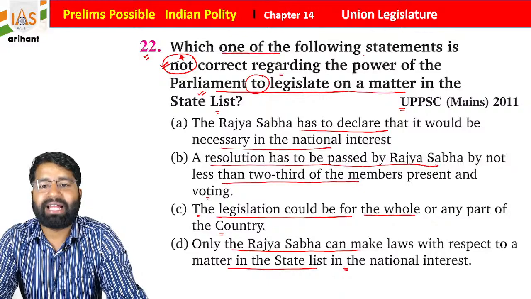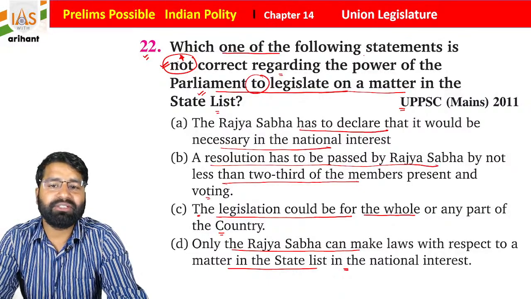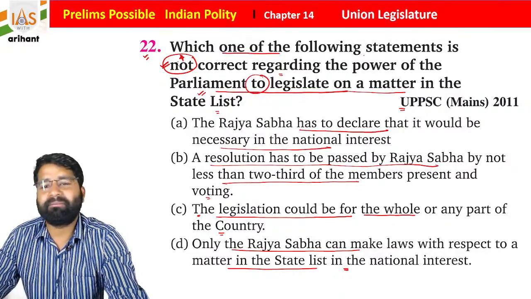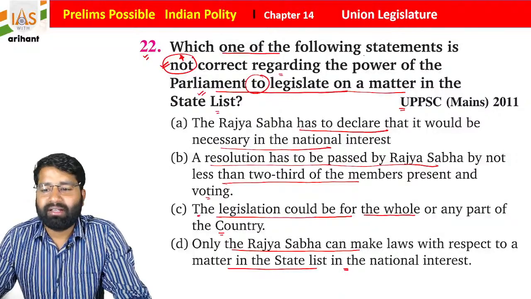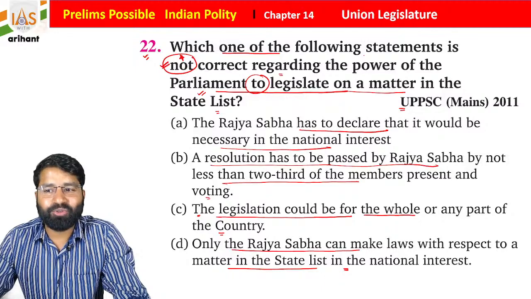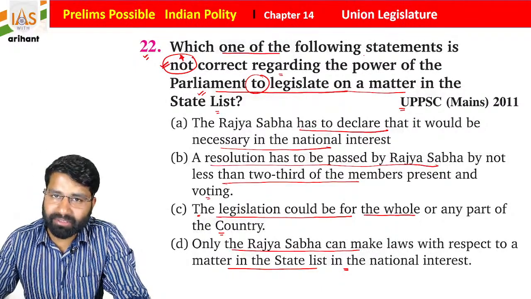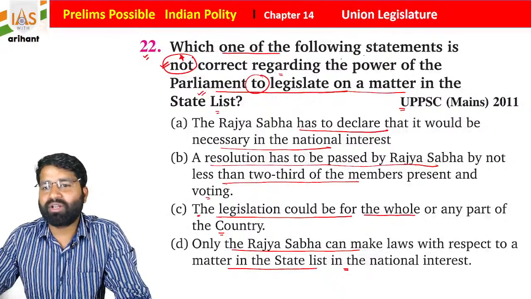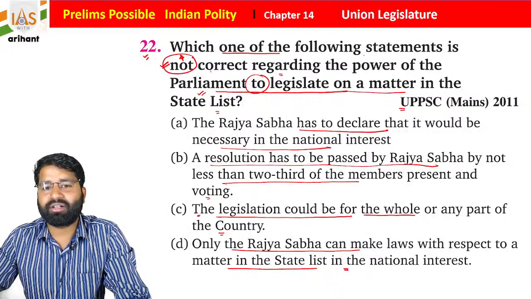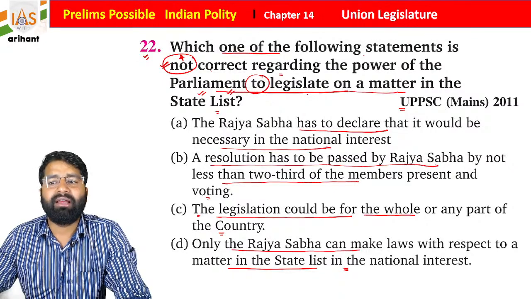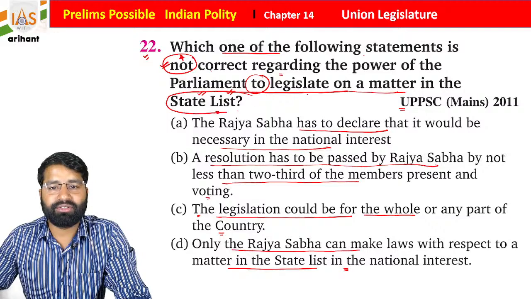That's why I told you, if you look at the question closely, you'll find that the things are easy, but you have to read it with patience. Once again I am repeating this question. Which one of the following statements is not correct regarding the power of Parliament to legislate on a matter in the State List? Not correct.